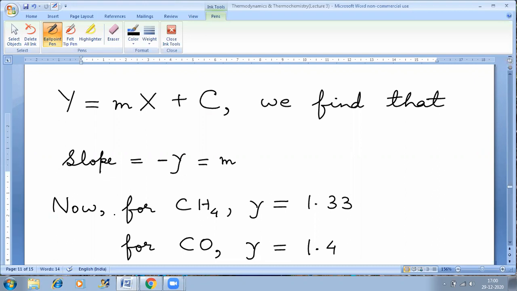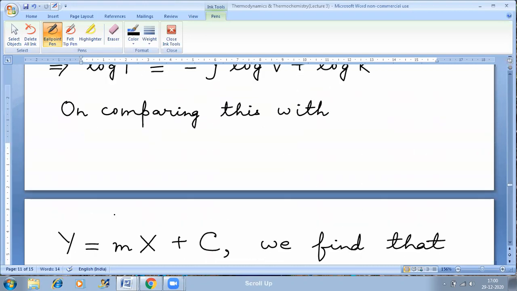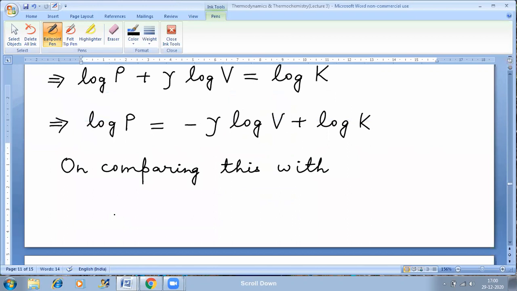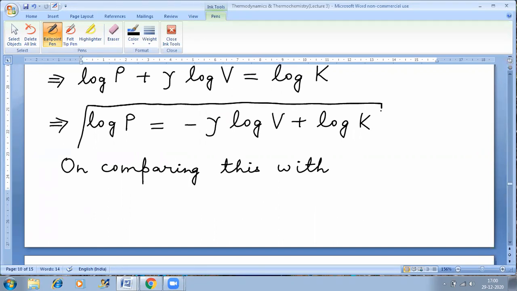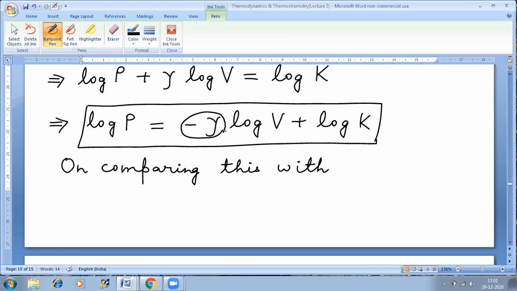So, the slope is minus gamma, not gamma. Take care of that, okay? The slope is minus gamma. If I compare this equation with y equal to mx plus c, then I'll say that the slope of this line is minus gamma, because the coefficient of log V is minus gamma, not gamma, it's minus gamma.